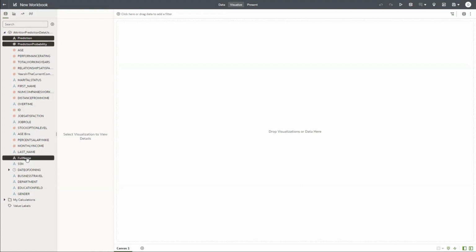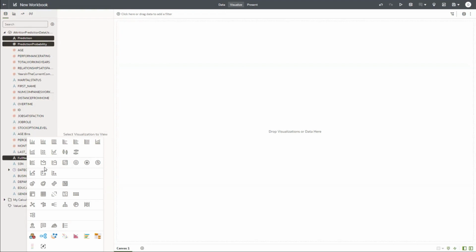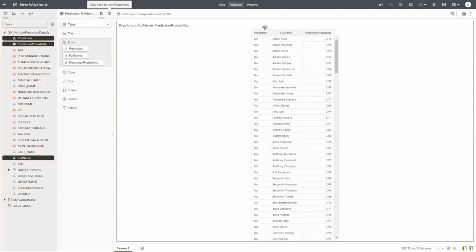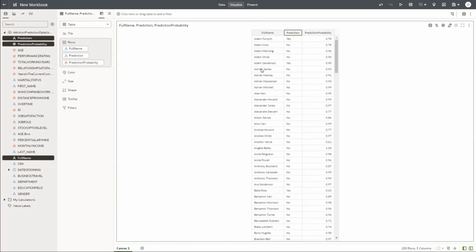Again, keep the control button pressed and select so that I get multi-select. Then right click and say pick visualization. So I want to have control of what visualization I would like to see. I click pick visualization, and in this case, select table as the visual, right? Just to keep it really simple. So what happens now is I get the prediction, I get full name, prediction probability. So I can just move around that table as well. I want to have full name as the first column. I can do that as well. And I have various predictions along with the probability.